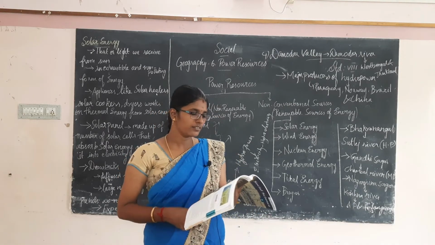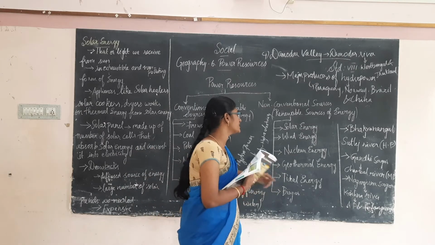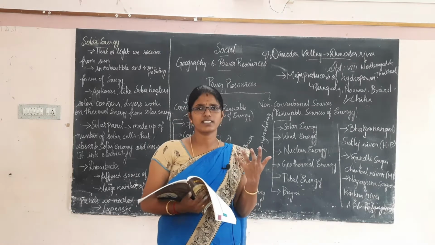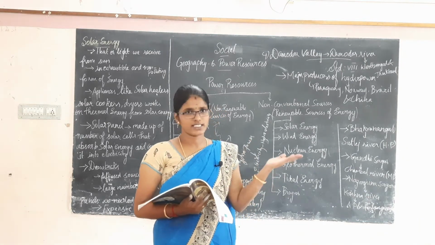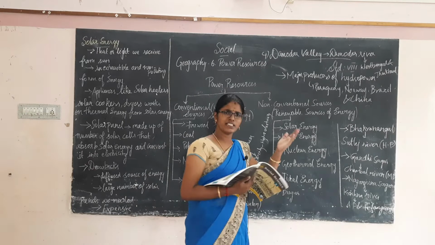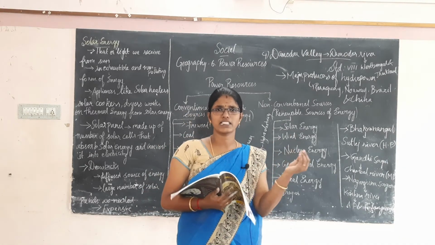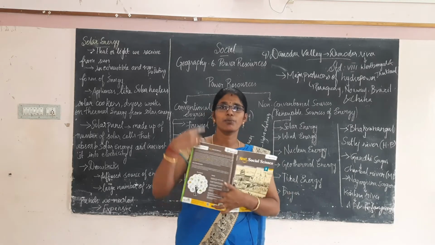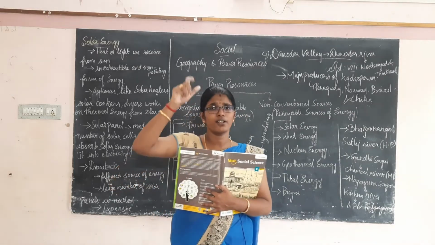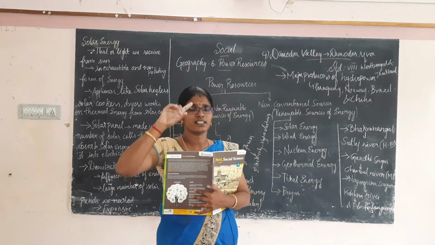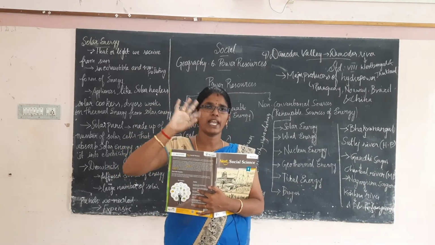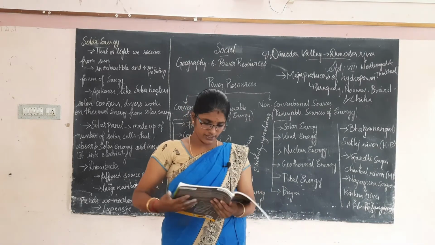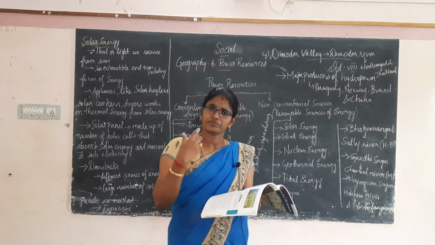Okay, then we are going to see the second form of energy. What is it? Wind energy. Where do we get this form of energy? We get it from wind. Okay, you all know we get it from wind. You all may have seen windmills, right? They stand tall and have three wings, like a fan, three blades. Windmills generate electricity.